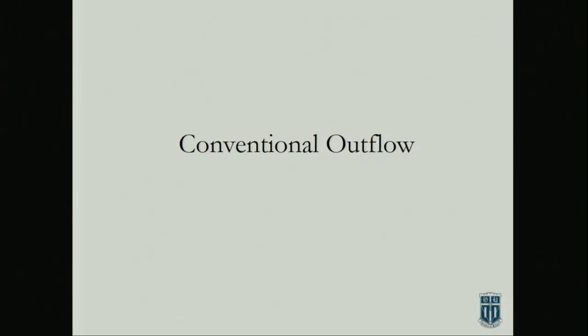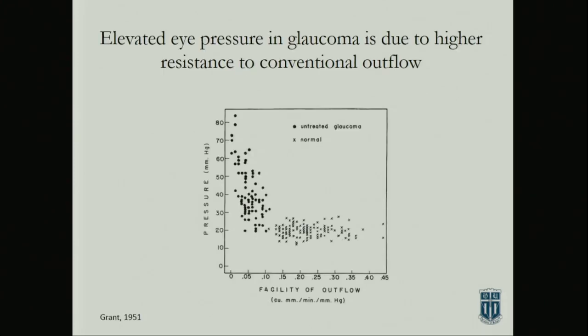So, conventional outflow. We've known for quite some time that... So this is patients, and we're looking at pressure and facility of outflow. And this is Dr. Grant. These were untreated patients, and we basically just looked at their pressure. There's a way, if we have time to get to it, that you can measure outflow in human patients. And you can see right away, it's pretty darn striking, that there are two groups that segregate right away.